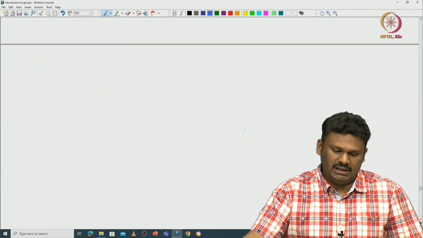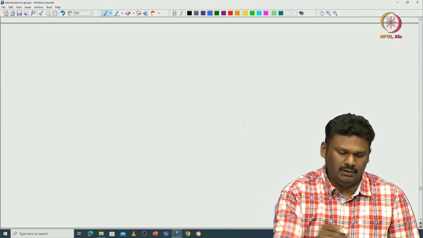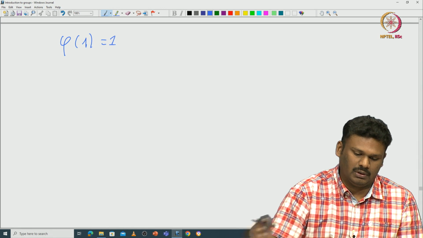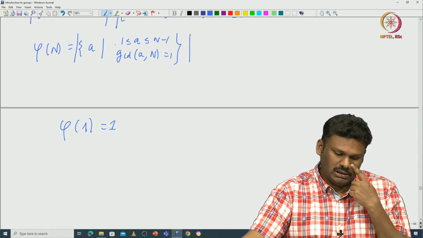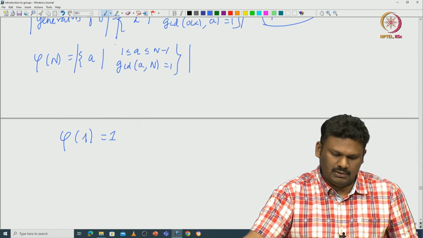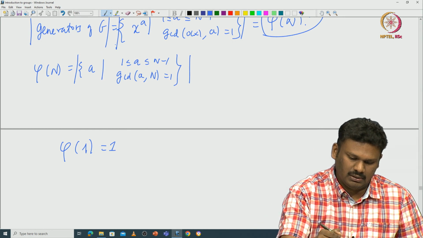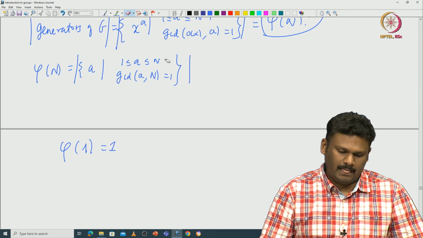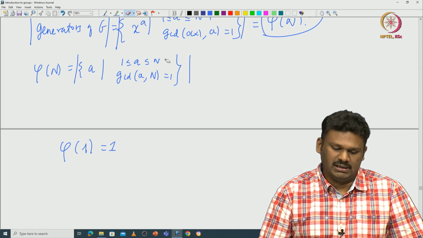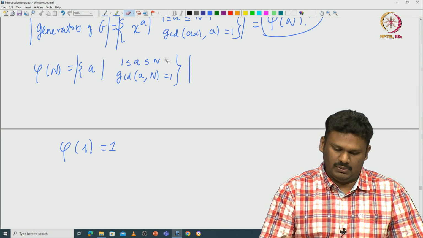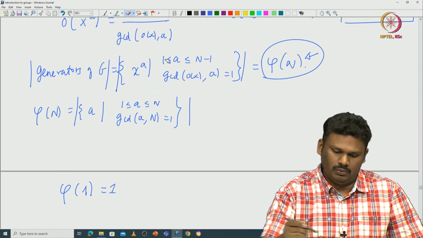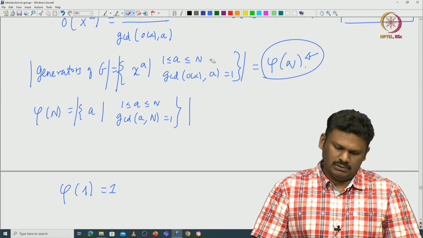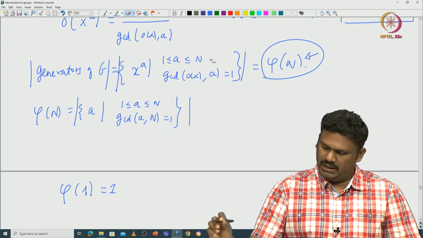It is easy to see what phi of 1 will be. By definition it is just 1, because there is exactly one generator. So, maybe you can allow n here, so that there will not be an issue. If n is greater than 1, you can take it to be n minus 1, but to include 1, you can take it to be between 1 and n.